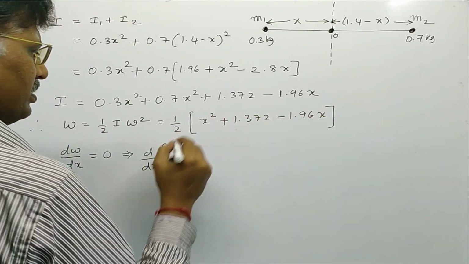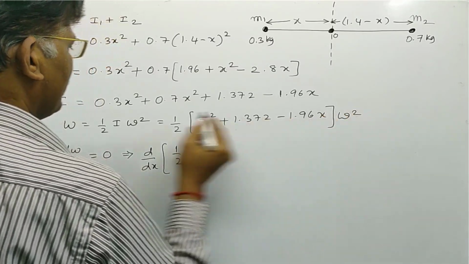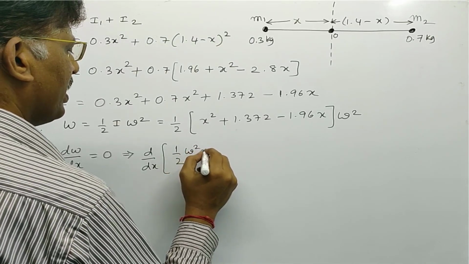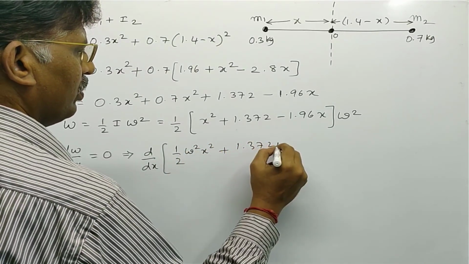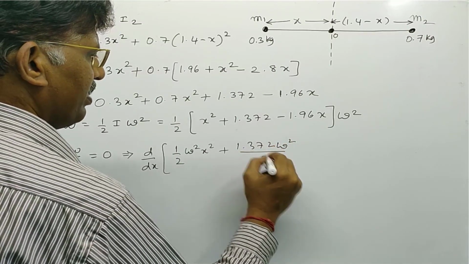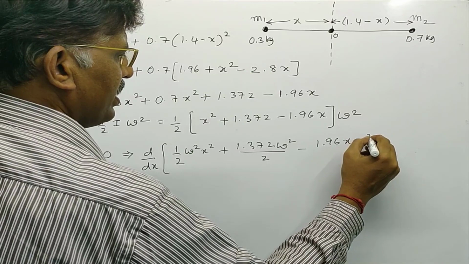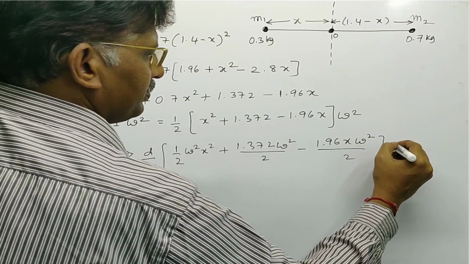Here, omega square is also there in the formula, so half omega square x square plus 1.372 omega square divided by 2 minus 1.96 x into omega square by 2 is equal to 0.